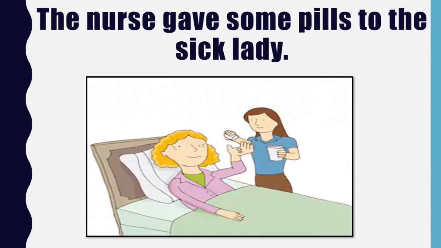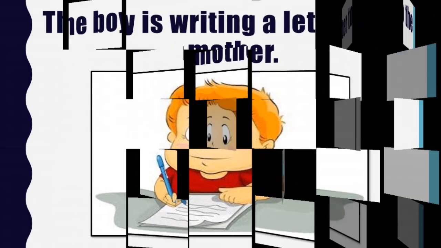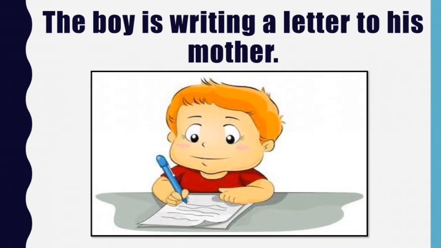The nurse gave some pills to the sick lady. Here we have two objects. Some pills is a direct object and the sick lady is an indirect object. So the verb gave is a ditransitive verb. The boy is writing a letter to his mother. In this sentence, we have two objects, a letter and his mother. So the verb is writing is a ditransitive verb.